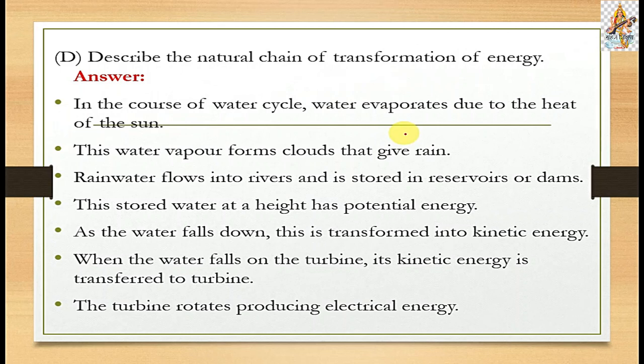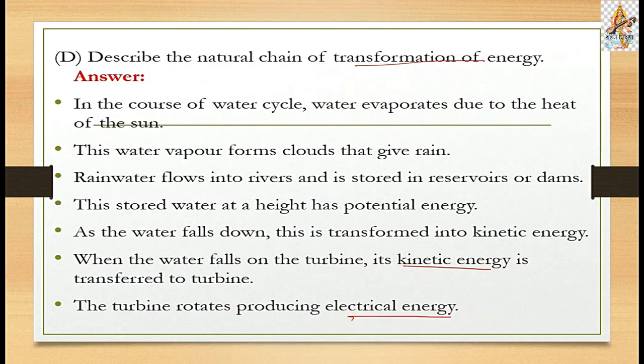This stored water at a height has potential energy, meaning this stored water has high potential energy. As the water falls down, this is transformed into kinetic energy. When the water falls on the turbine, the kinetic energy is transferred to the turbine. The last point is the turbine rotates and produces electric energy, meaning the transformation of energy is done. So, from kinetic energy to electric energy.